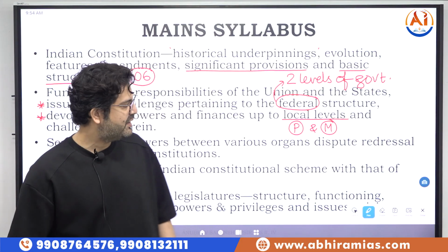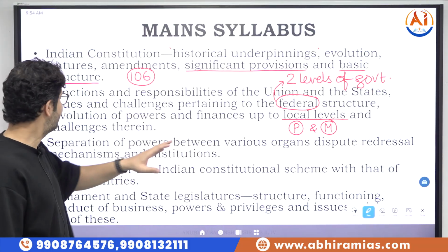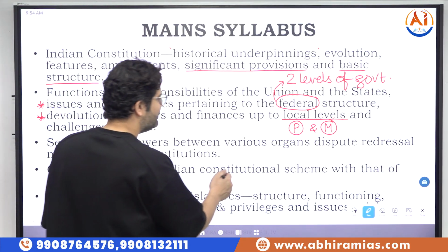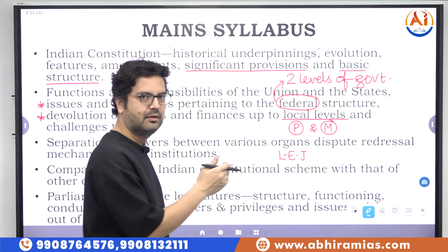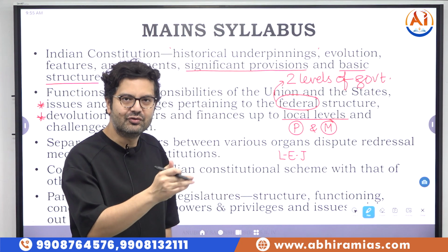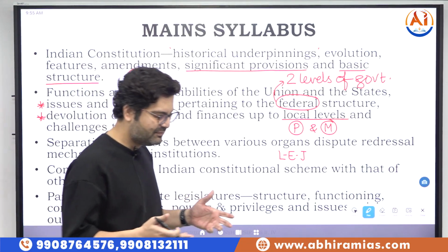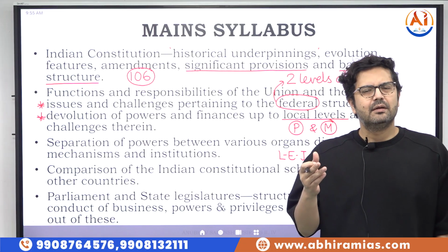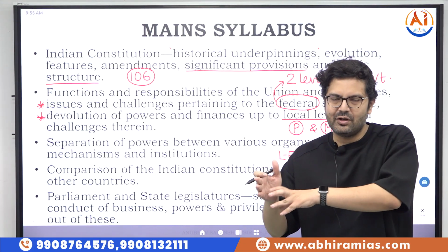Then we have separation of powers. Separation of powers between various organs, dispute redressal mechanisms and institutions. So separation of powers between various organs. We have three organs, L, E and J. I hope you know: legislature, executive and judiciary. So what kind of separation of power system do we have in our country? Separation of powers meaning checks and balances. The other two organs need to keep the third organ in check.